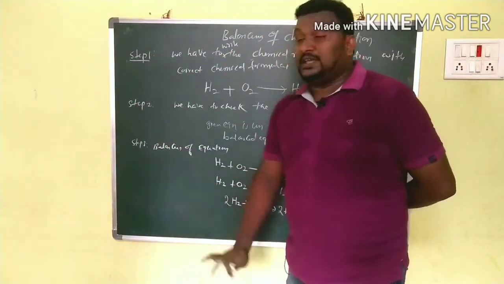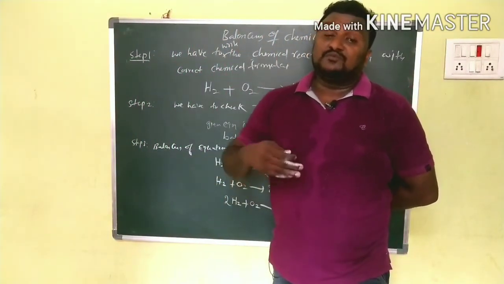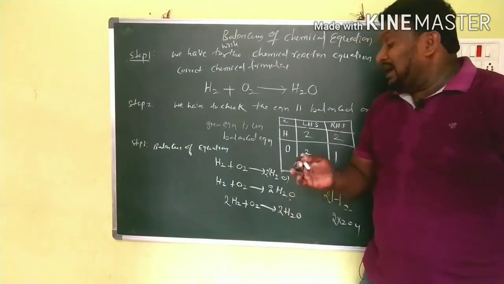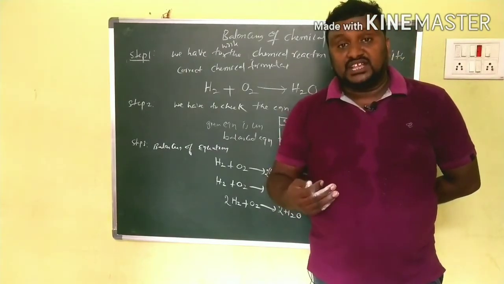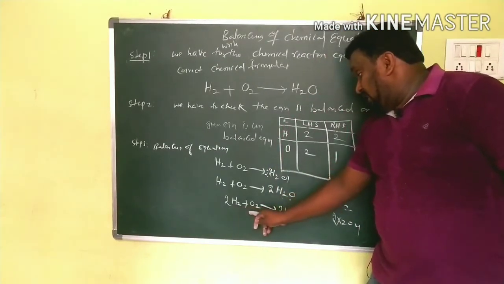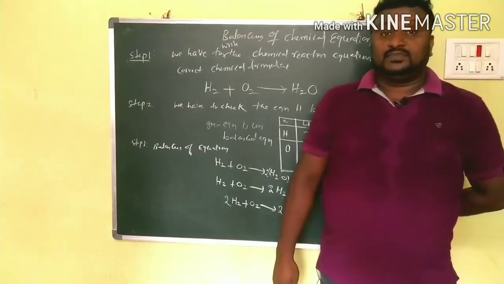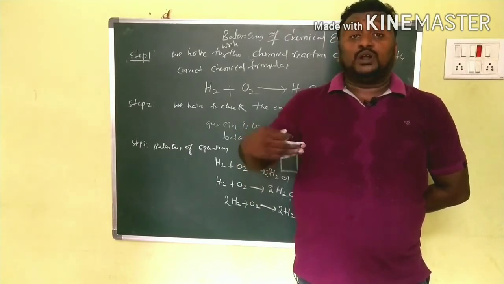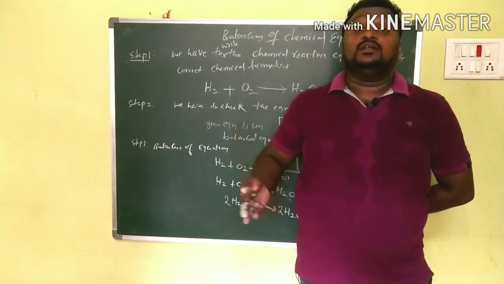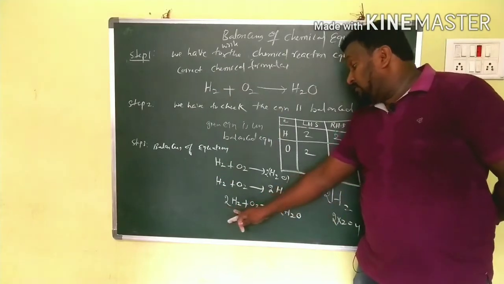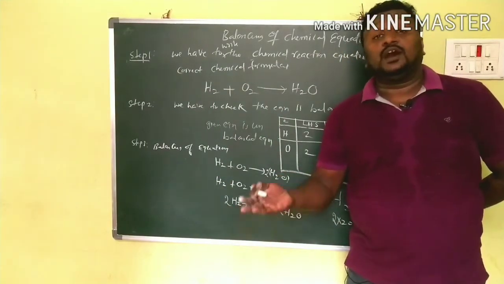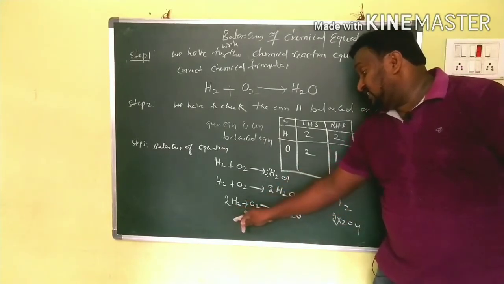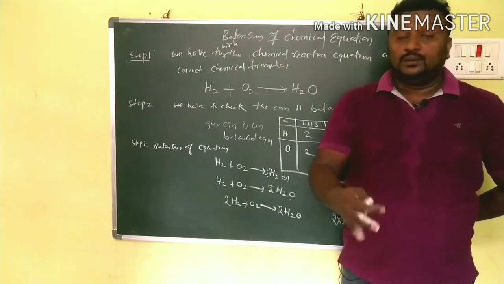So that is step 3, and now we have step 4. In the balanced equation, is there any common factor? That means if the coefficients we wrote have any common factor, then we divide all of them by the same common factor on both sides. In this case there is no common factor: here 2, here 1, here 2. That's why it is not possible.